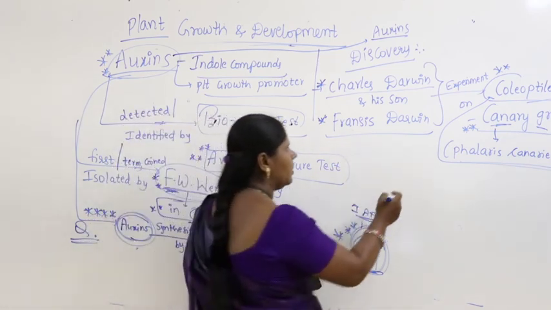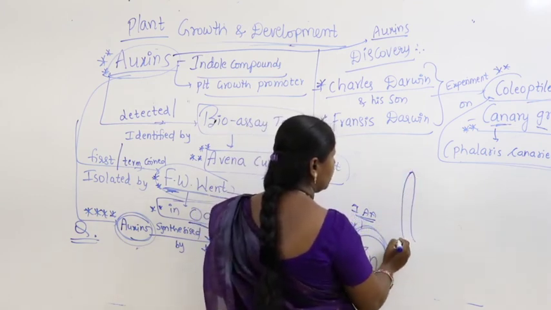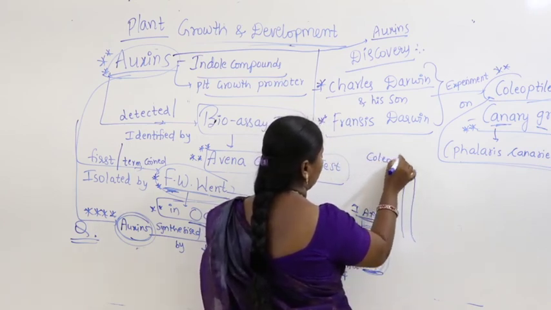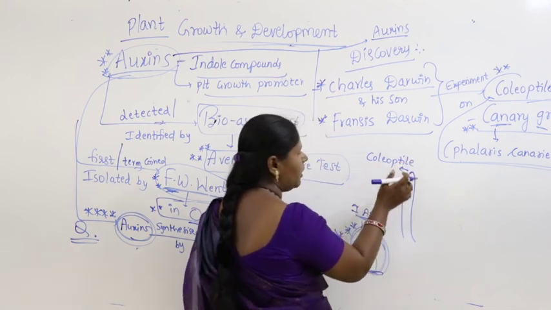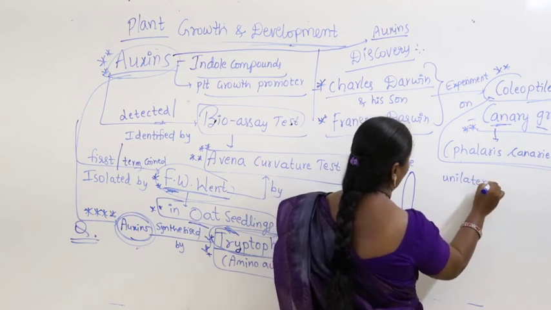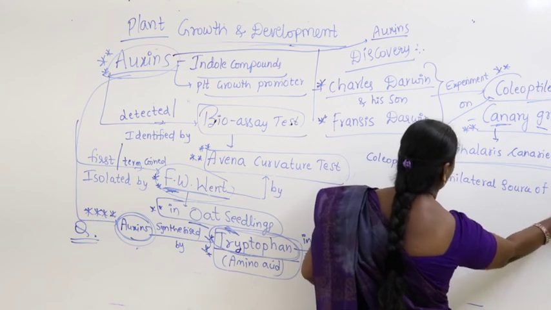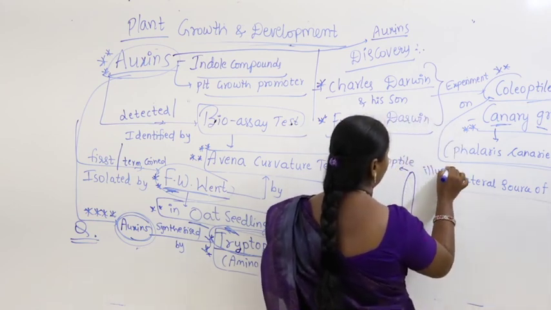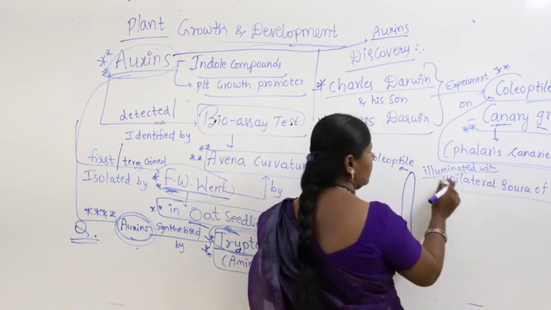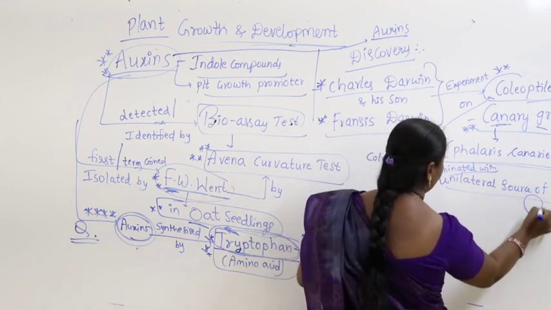They took the coleoptile of canary grass, the tip, and illuminated it with a unilateral source of light. Unilateral means from one side they provided the light.